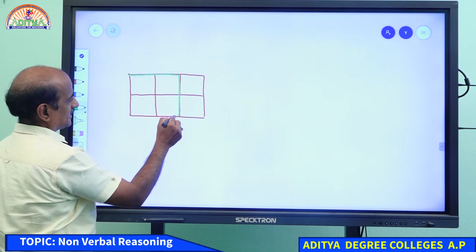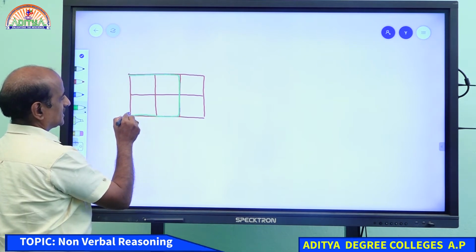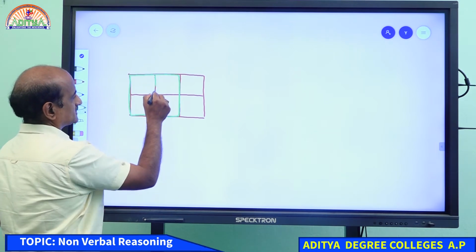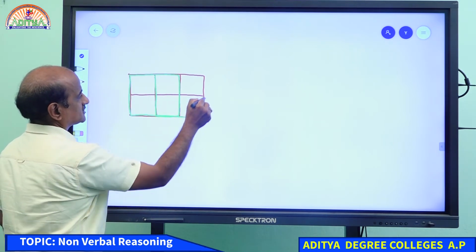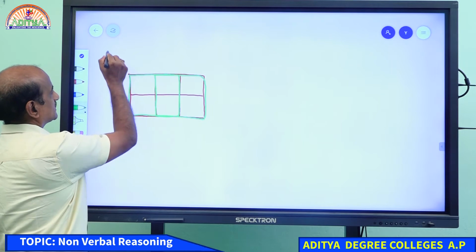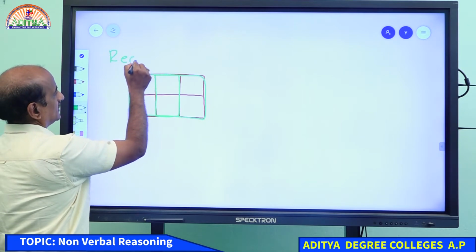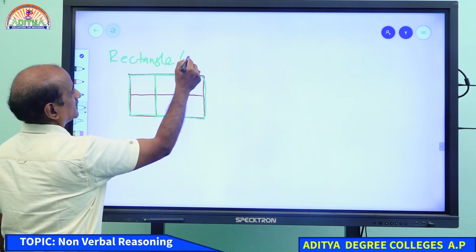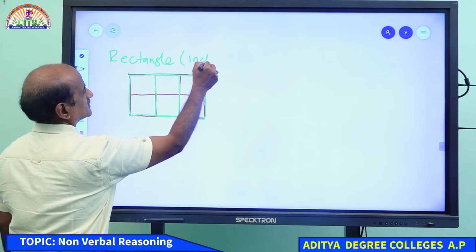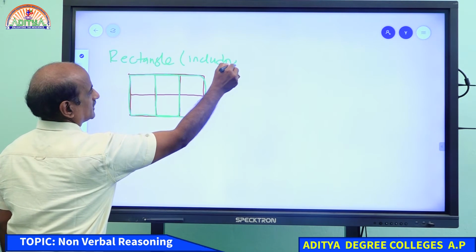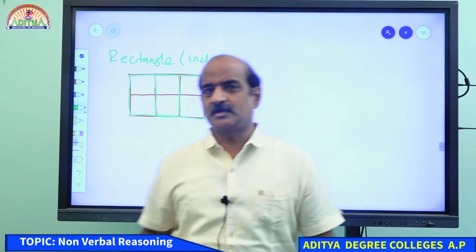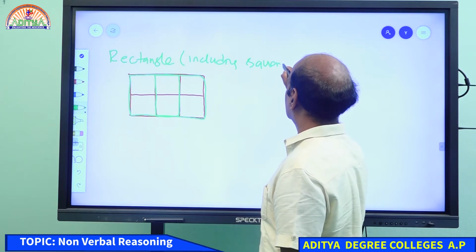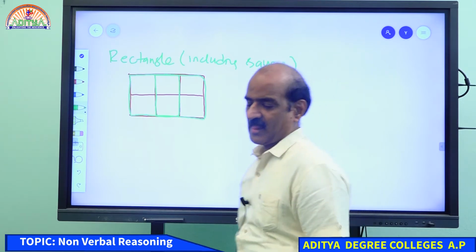This is rectangle number 1. Is it a rectangle or a square? Of course, it is a square. This is a rectangle, but of course a square. First of all, you must understand that a rectangle is inclusive of a square, including squares. First of all, you must understand that.